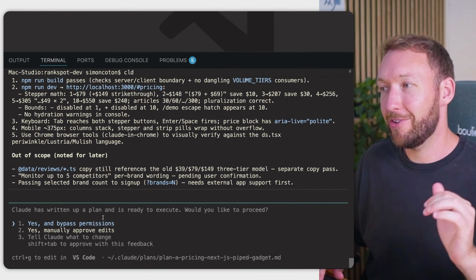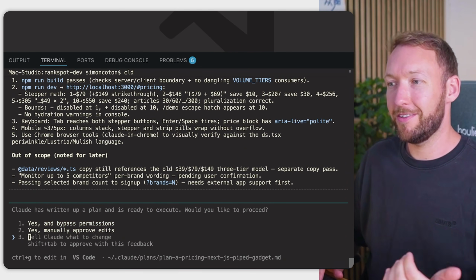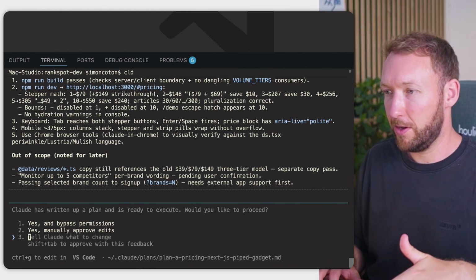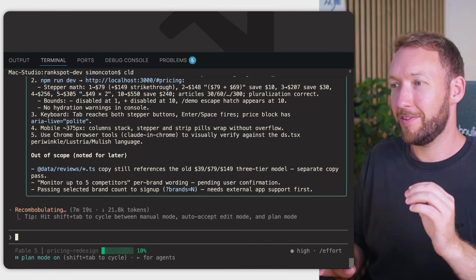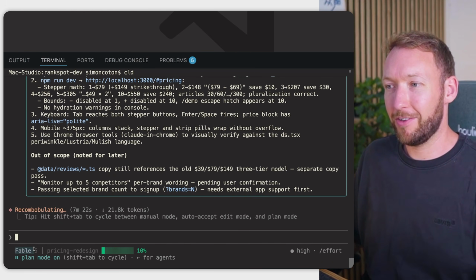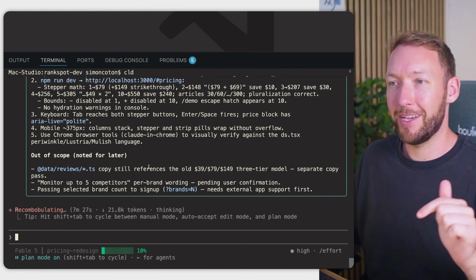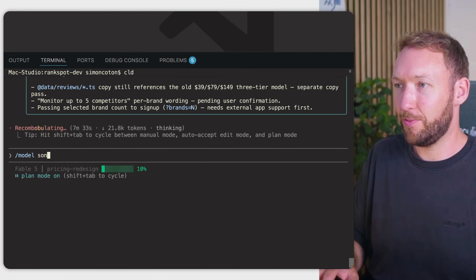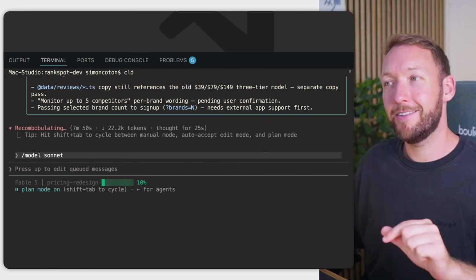So here's the stage where we actually manually switch the model. What we need to do is tell Claude to put it inside a plan.md file inside my projects folder, and I'll just say only do that, because if we start to execute, then it will automatically move on to execution inside of Fable 5. So all we're going to do is save it inside a plan.md file. We're then going to run the model command again and switch back to Sonnet. So we're going to pay Fable rates on the plan.